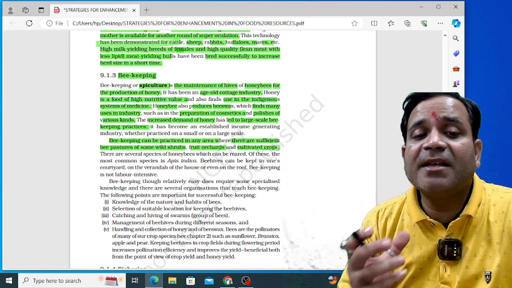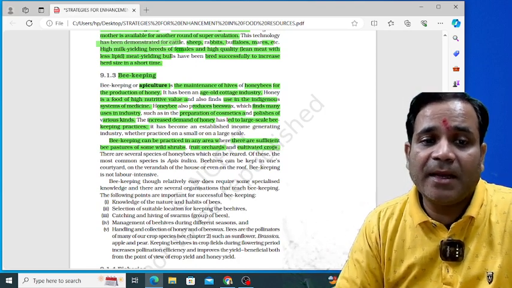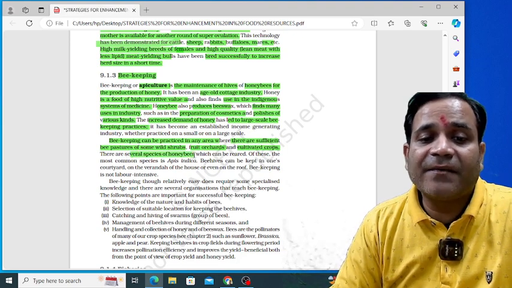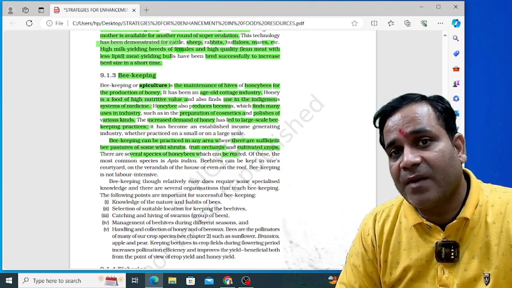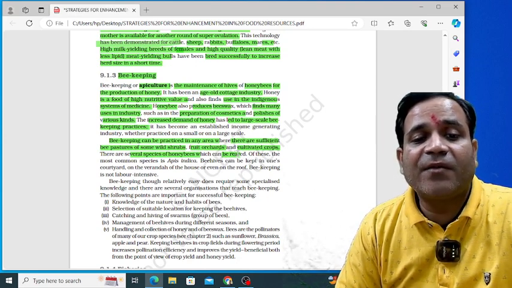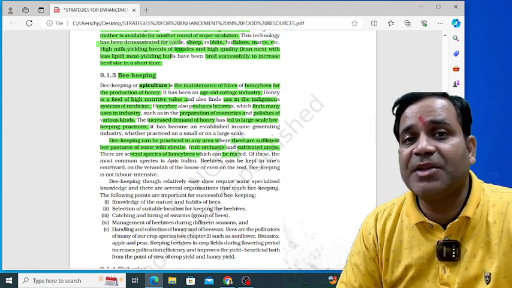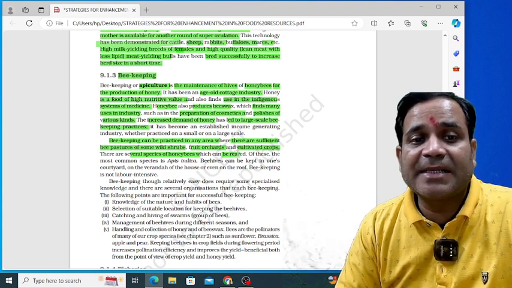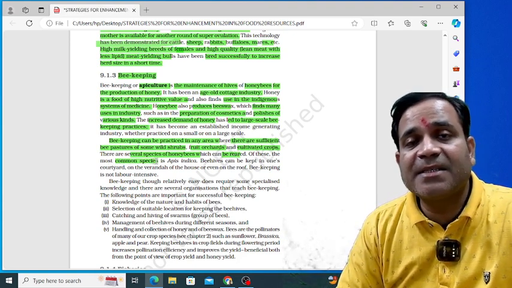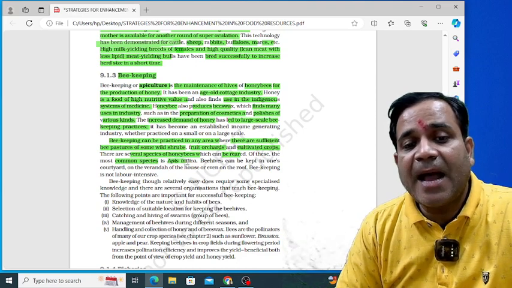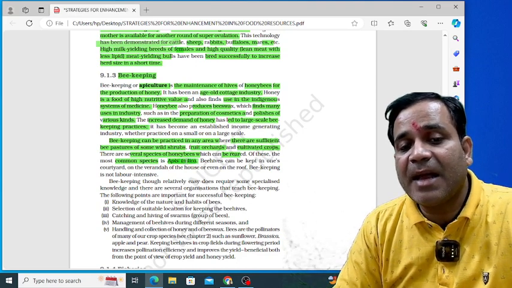So this area is fruitful for beekeeping. Clear? There are several species of honeybees which can be reared, and the main purpose is to increase food production in the form of honey, my dear. So see the main common species of honeybee. Apis indica. Mark the name Apis indica.